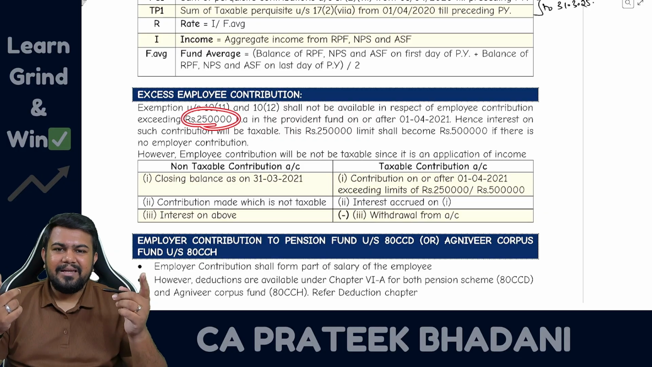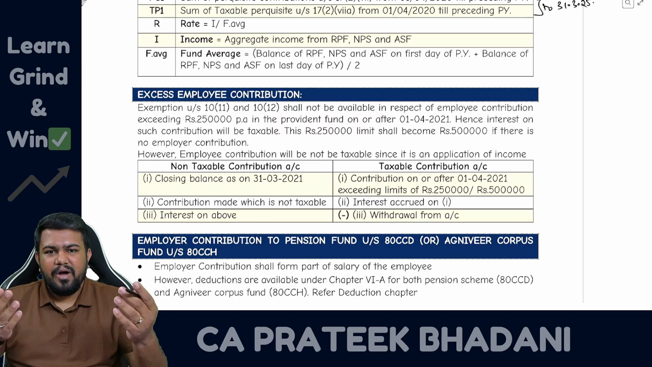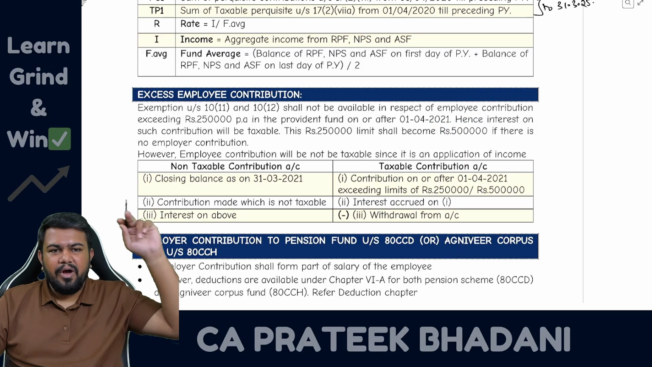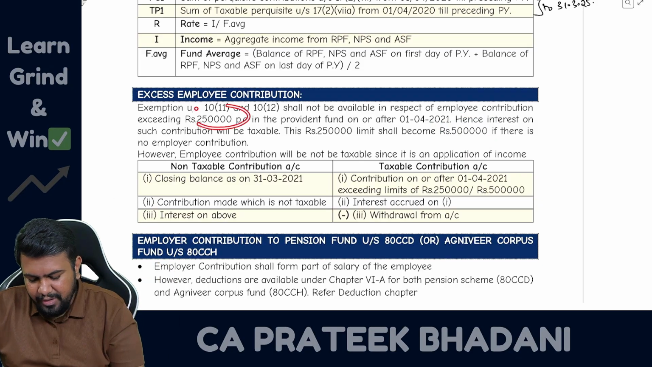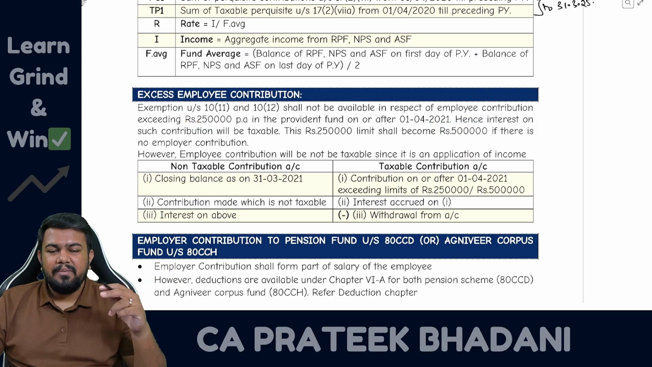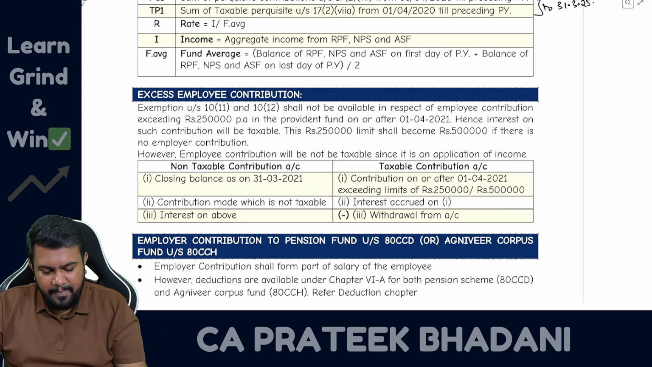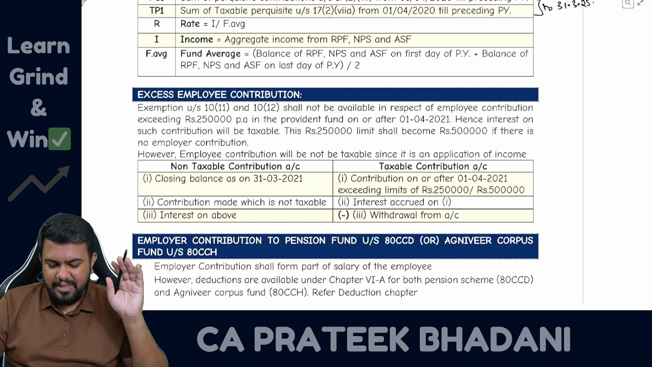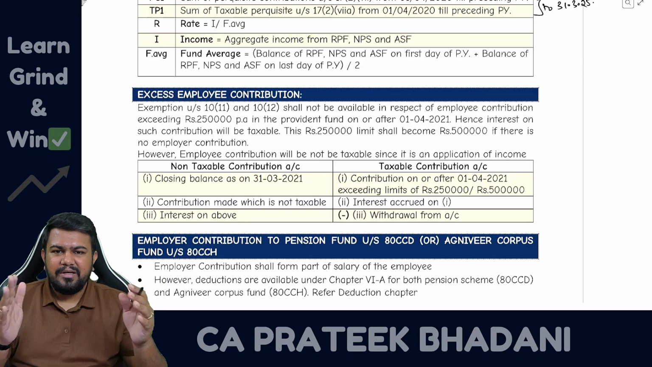But if the employer is not contributing, then the employee can contribute 5 lakhs also, not a problem. So if the employer is contributing, then only up to 2,50,000 can be contributed. But if the employer is not contributing, then up to 5 lakhs can be contributed by the employee. The balance amount is there, no? On that, the interest is going to be taxable. So in such a case, what should the employee do?